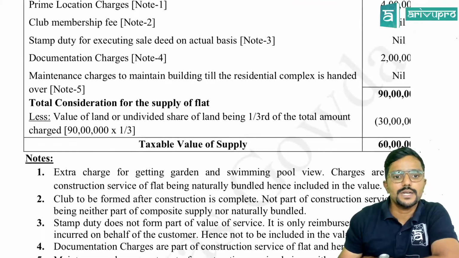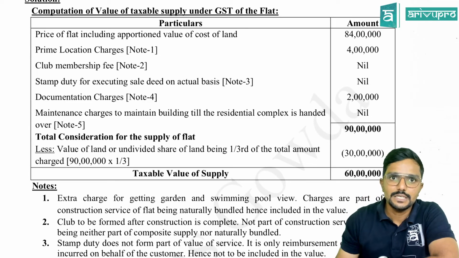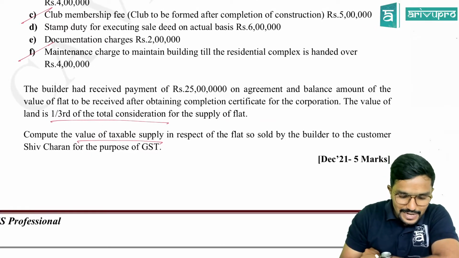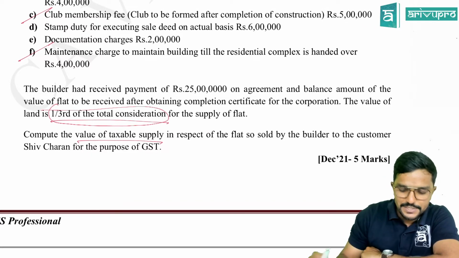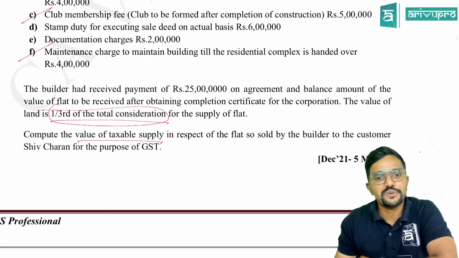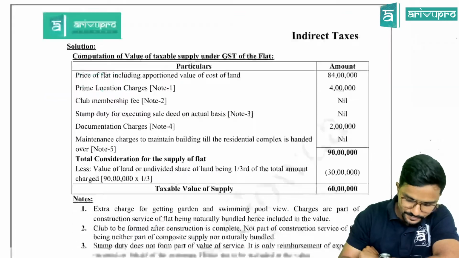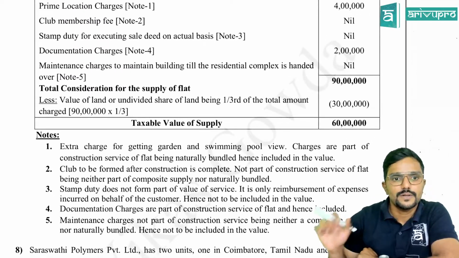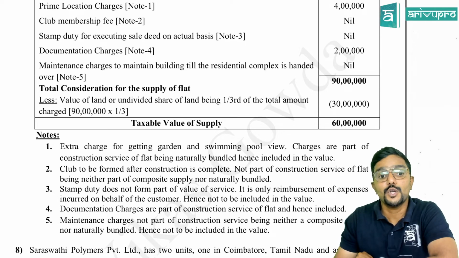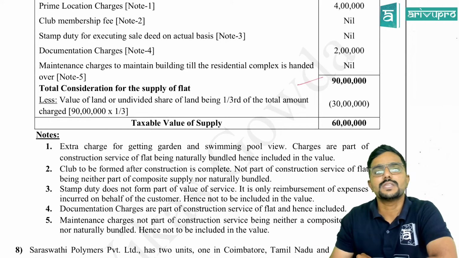Okay. So total consideration after adding all the items that are required to be added, how much are you getting? 90 lakh. And you can observe this point. They have told that the value of the land is 1/3 of the total consideration for the supply of flat. So we should remove that 1/3 part. Why? Because land is not taxable under GST. So consider the value of land or undivided share of land being 1/3 of the total amount charged. The total amount is 90 lakh, so remove 1/3 of that, 30 lakh.